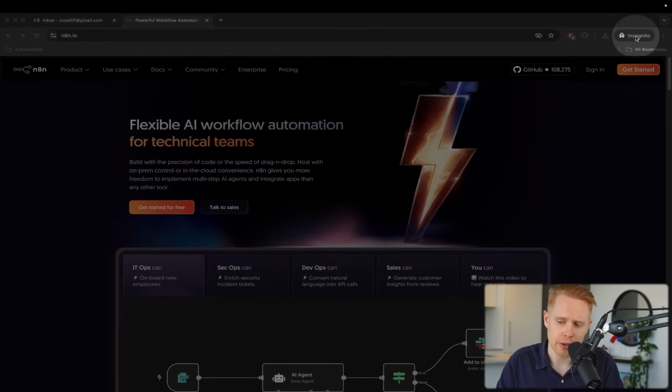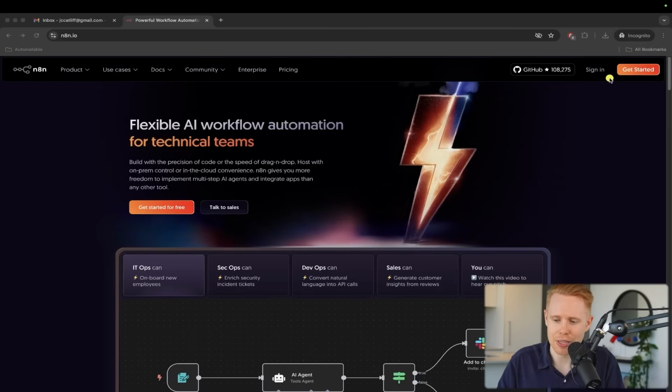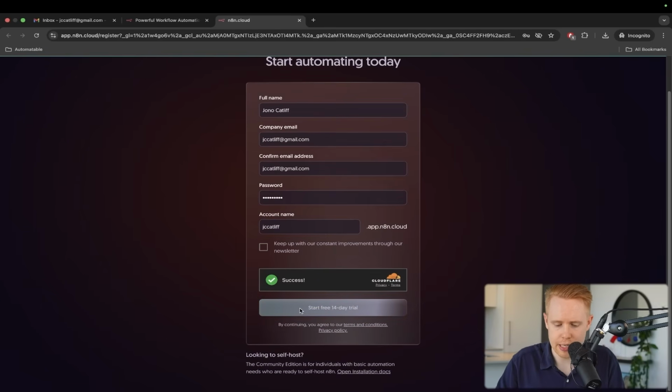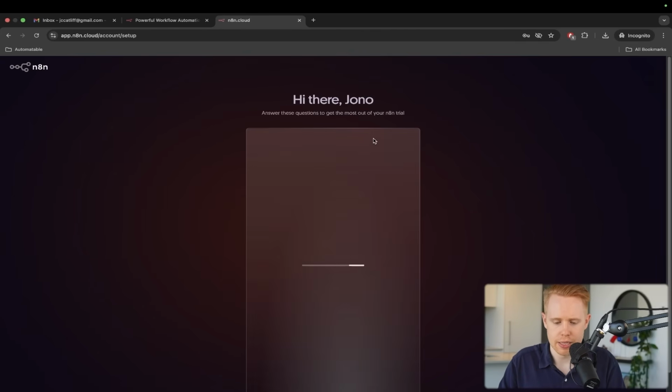I'm opening an incognito tab here so that I can simulate my first time signing up for this particular software. So I'm going to click get started here, and I'm going to enter in all of my information like I'm doing this for the first time. Okay, so let's enter this information in, and I'll enter in my password as well. And we'll click get started with my 14-day free trial. Perfect. And here we go.